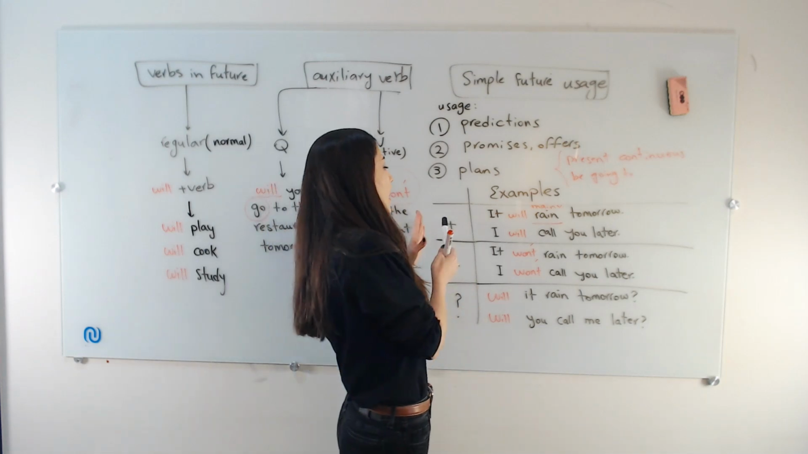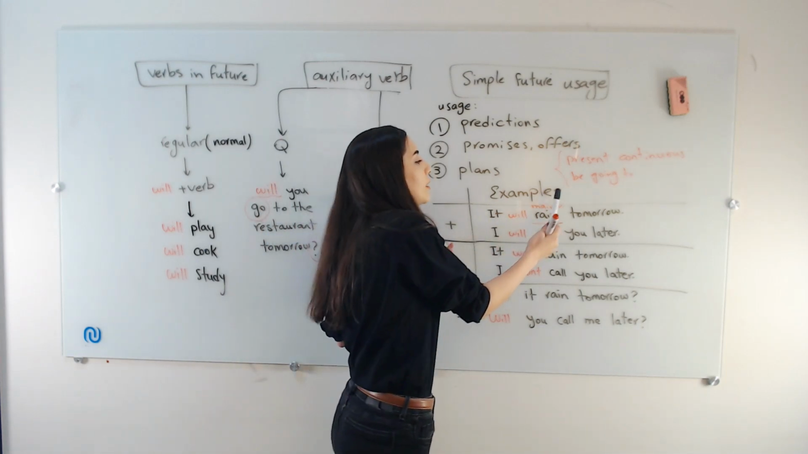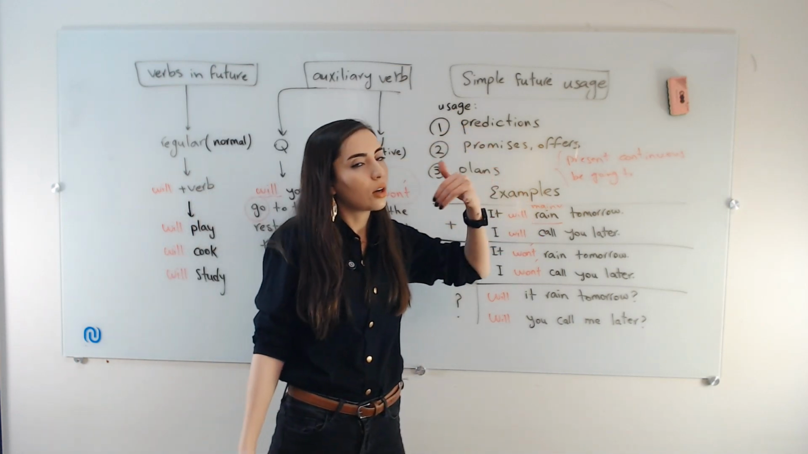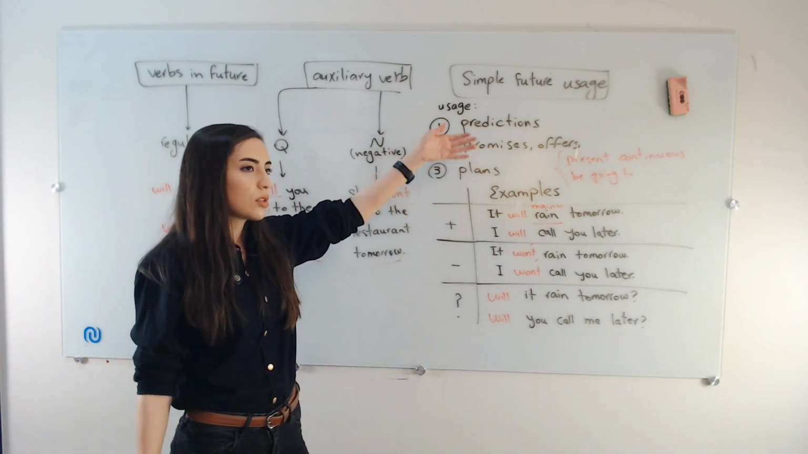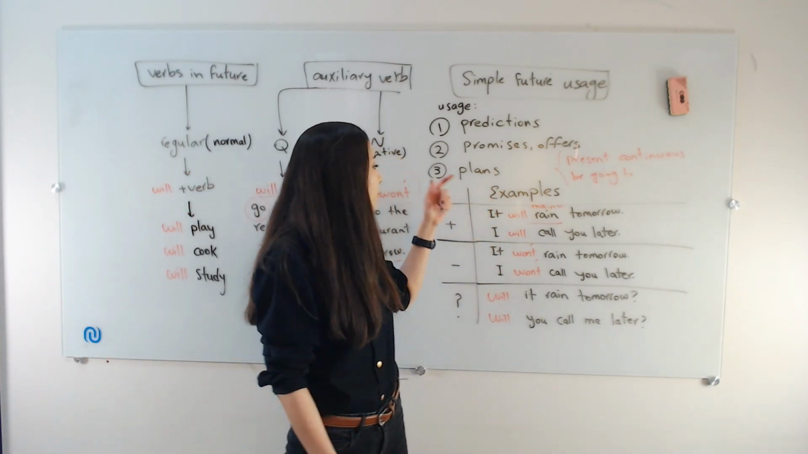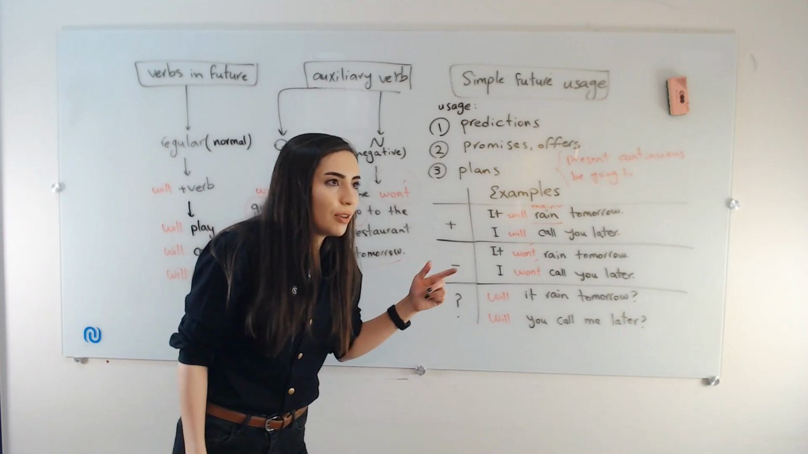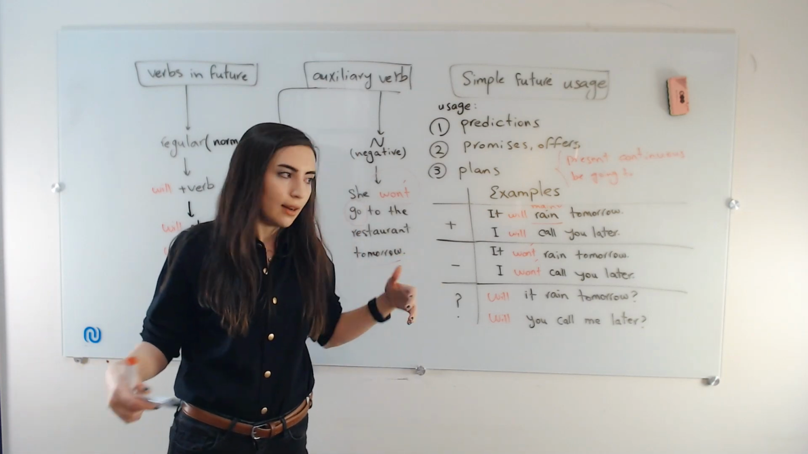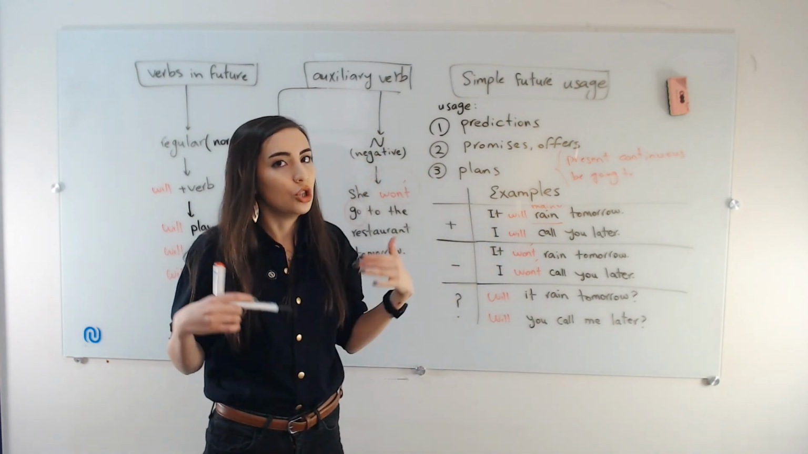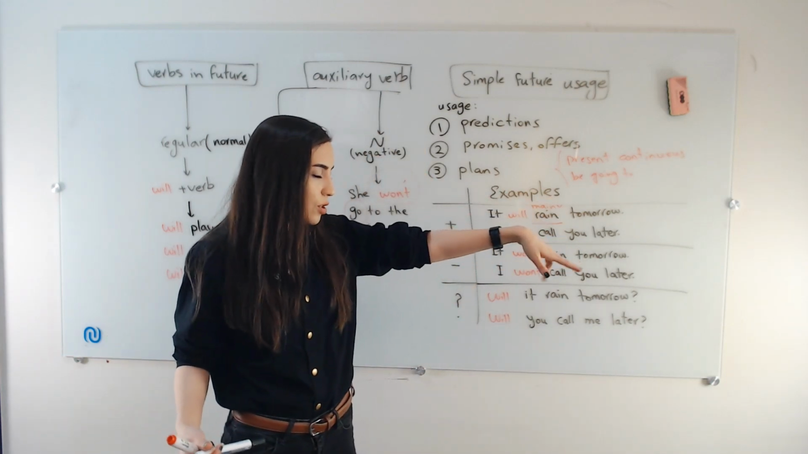So in the positive form, it will rain tomorrow. Predictions. I will call you later. Promises, offers. So, for example, I want to say she for the second one. She will call you later. Again, the same. Will is the same, call is the same. There is no change in either of these two things.